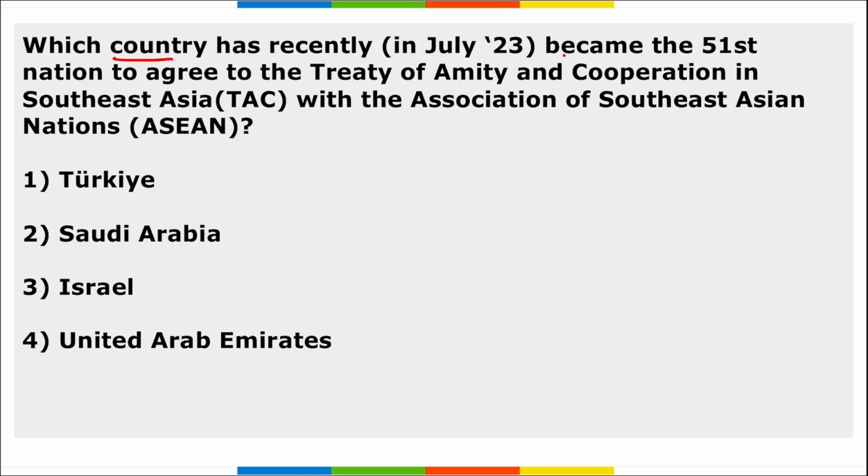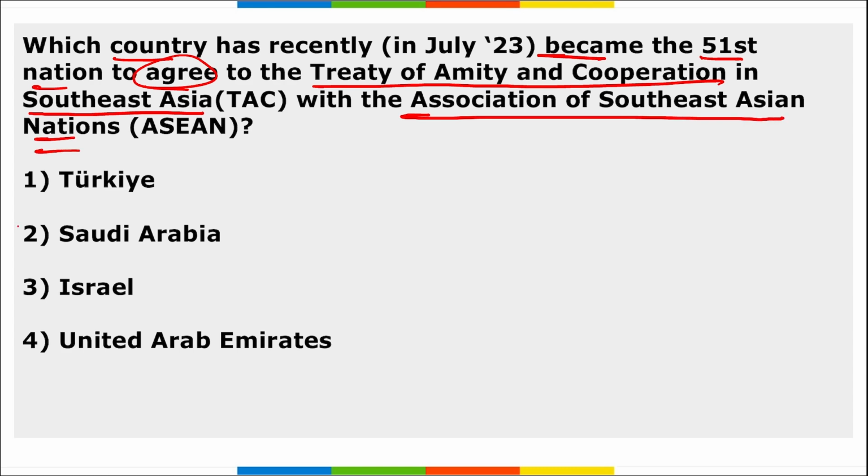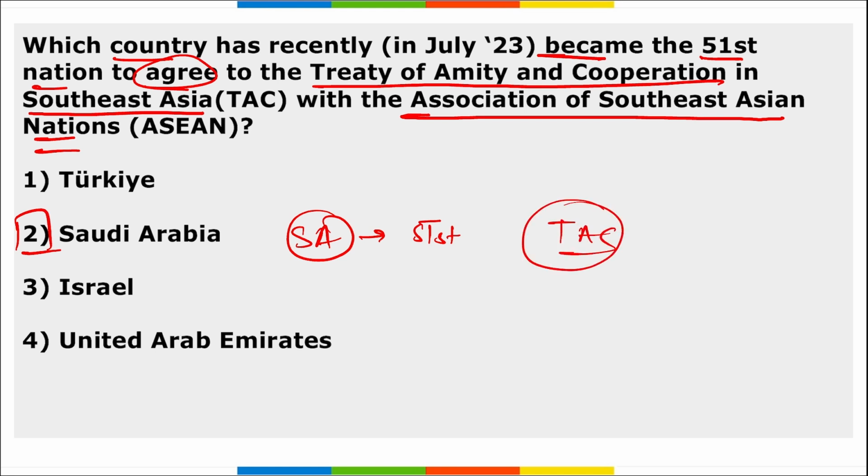Next, which country recently became the 51st nation to agree to the Treaty of Amity and Cooperation in Southeast Asia with the Association of Southeast Asian Nations? It is Saudi Arabia, correct? Saudi Arabia became the 51st nation to agree to the Treaty of Amity and Cooperation, right? And remember, it was signed by Saudi Arabian Foreign Minister Prince Faisal bin Farhan Al Saud, correct?